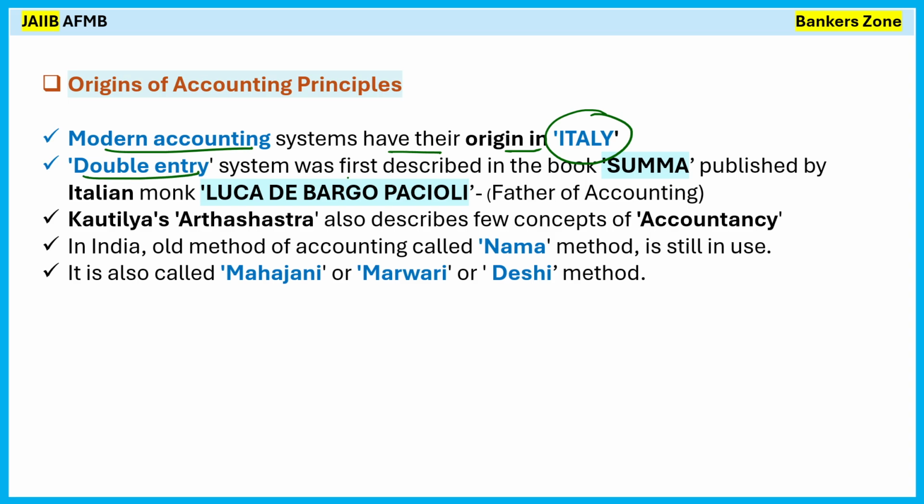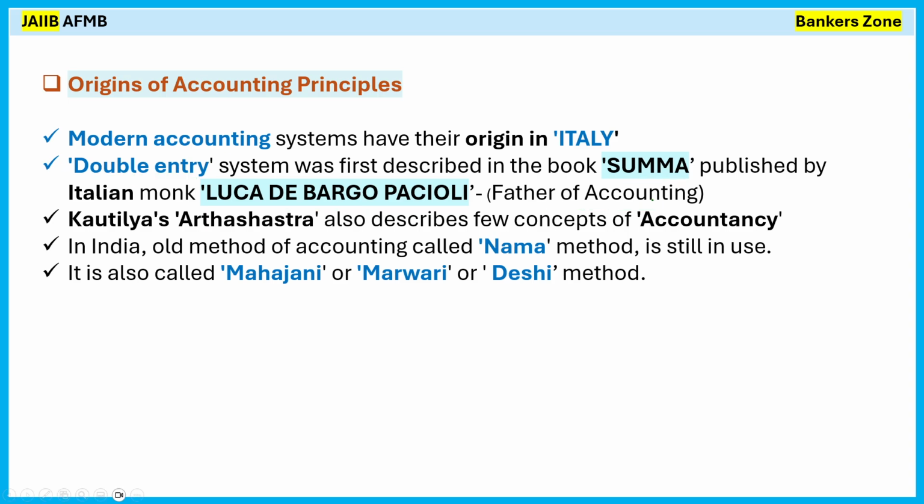The double entry system was first described in the Summa, published by the Italian monk Luca di Bargo Pacioli, also called the father of accounting. It is very, very important from an exam point of view. Luca di Bargo developed the double entry system and described it in his book Summa. So always remember Luca di Bargo, also called the father of accounting.